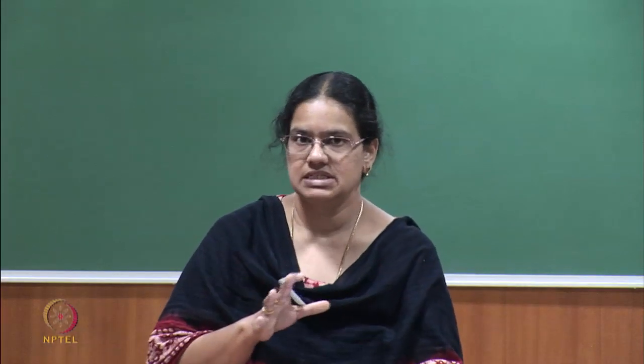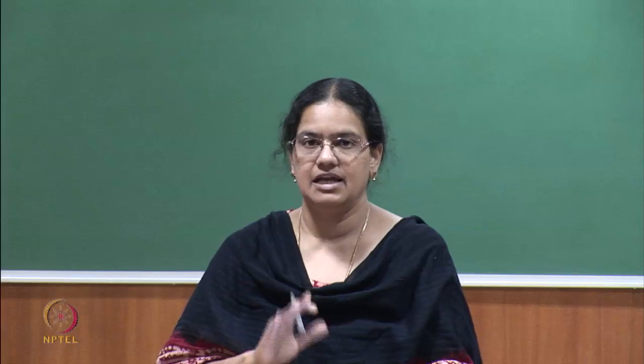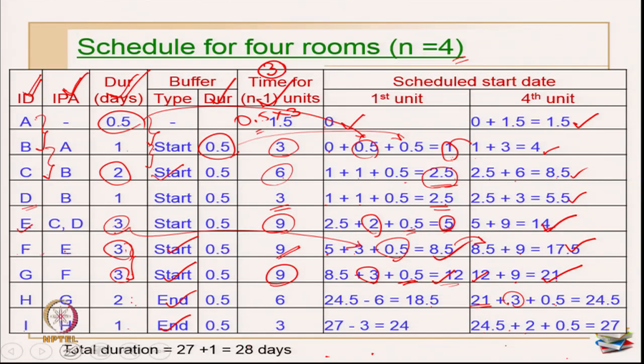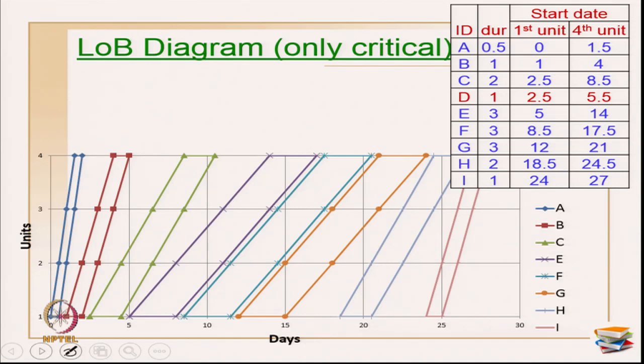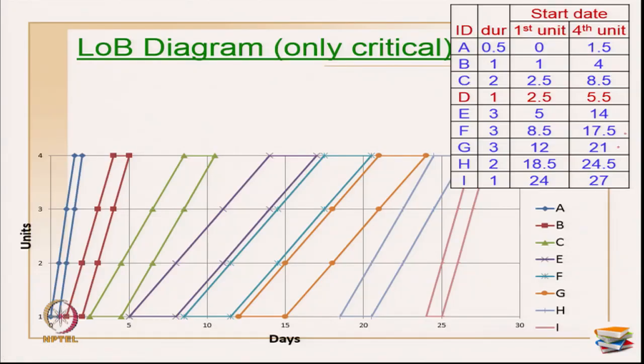Now, that is what we have to understand with the help of this LOB table. This table will help you to make the LOB diagram. Now, what I am going to do? I am going to copy my first unit values, second unit values, so that it is easy for me to finish up the LOB diagram. So, I have copied my table here. All these values till 27 I have taken, start date of first unit and the 4th unit of all the activities I have obtained with the previous table.